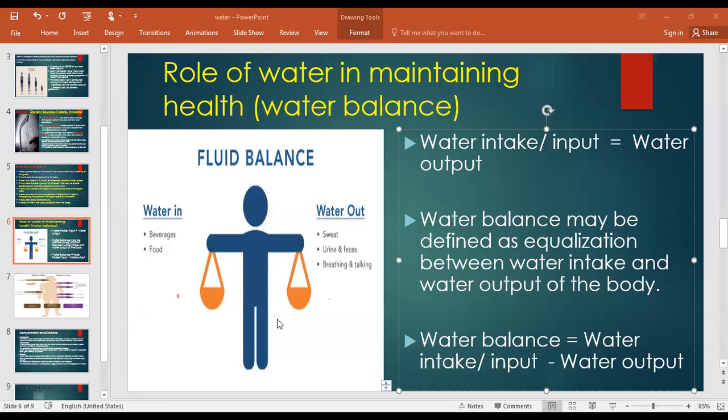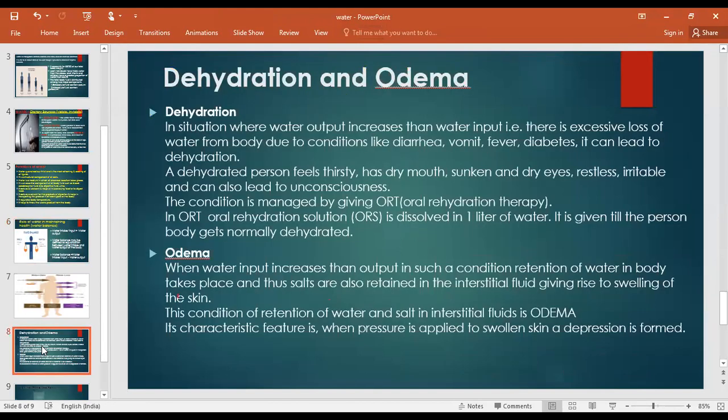So water balance will be disturbed. This water balance will be disturbed either if we have less water in our body, or if we have more water in the body. So what we are going to see is dehydration and edema. Dehydration occurs when we have less water than expected, and edema is a disease when we drink more water than what our body needs.